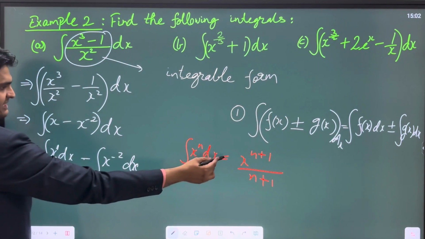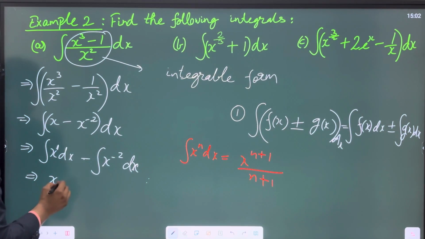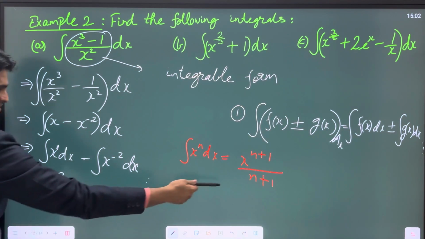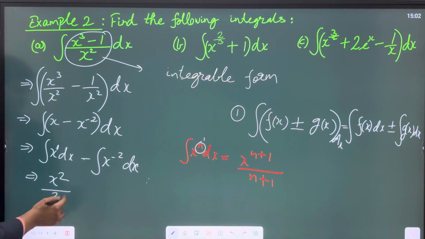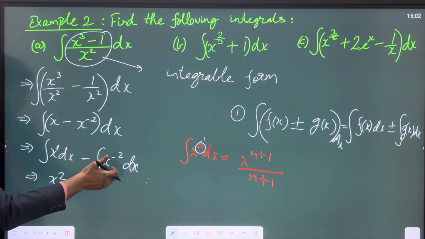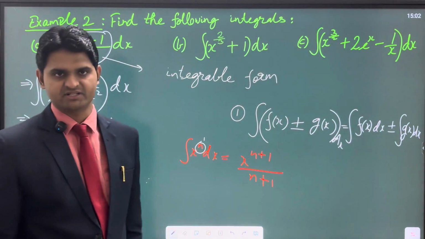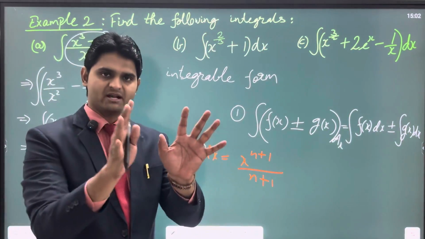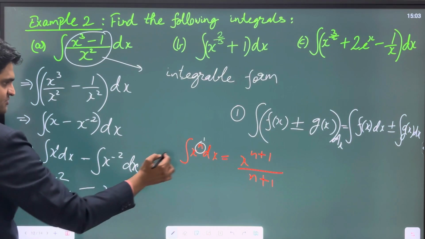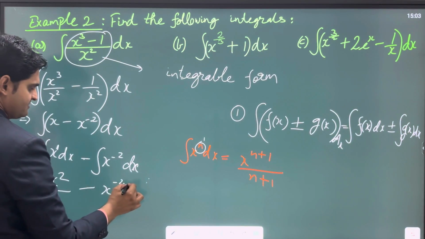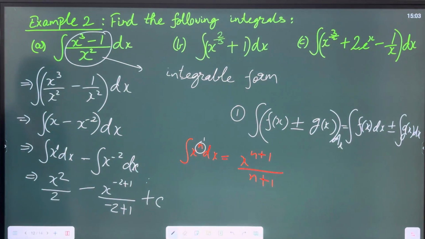So when we have x to the power n dx, we can write it like this. We have x to the power 1, so x to the power n plus 1, so 1 plus 1 is 2, upon n plus 1. My n is 1 here, so 1 plus 1 again 2. Again c will come here also, but rather than writing it separately, we'll write it at once, plus c, because in any case c is a constant. So here we have x to the power minus 2. Again same thing, x to the power n plus 1, so minus 2 plus 1 upon minus 2 plus 1, and I am writing only one constant.